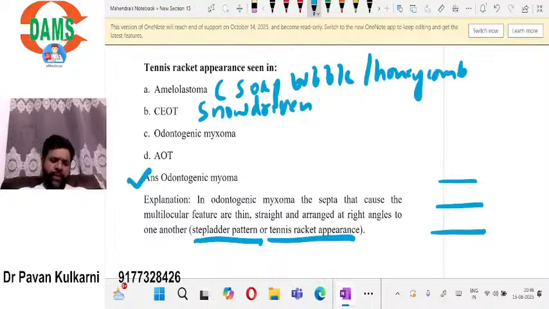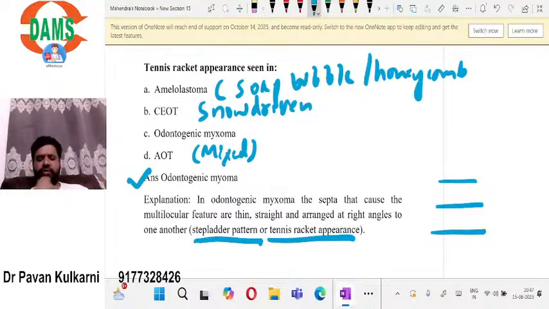AOT has a mixed radiolucent radiopaque appearance. There is no particular pattern name for the AOT, whereas all the others have a typical pattern. So, soap bubble or honeycomb for ameloblastoma, driven snow appearance for the CEOT, and the odontogenic myxoma is called the step ladder or tennis racket pattern. Usually in radiology, one question typically comes from these patterns, that we are supposed to remember.